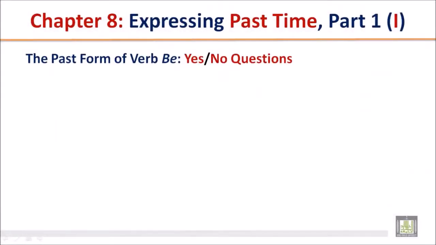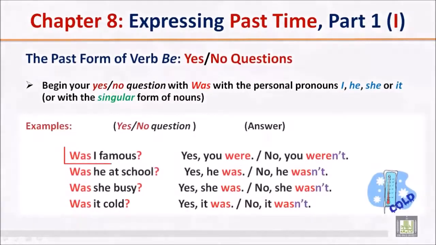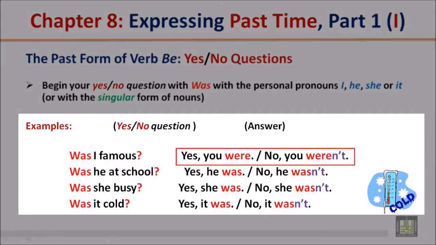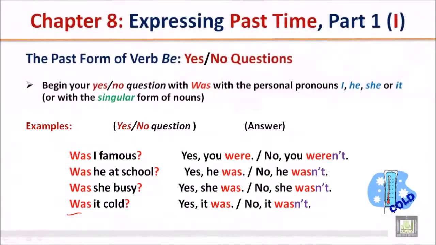The past form of verb be, yes or no questions. Begin your yes or no question with was, with the personal pronouns I, he, she, or it, or with the singular form of nouns. Was I famous? Yes, you were. No, you weren't. Was he at school? Yes, he was. No, he wasn't. Was she busy? Yes, she was. No, she wasn't. Was it cold? Yes, it was. No, it wasn't. Notice was goes before the personal pronoun I, he, she, or it.